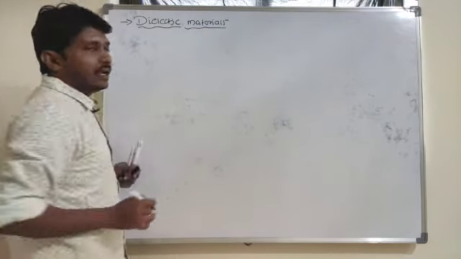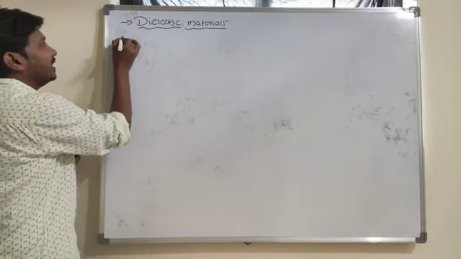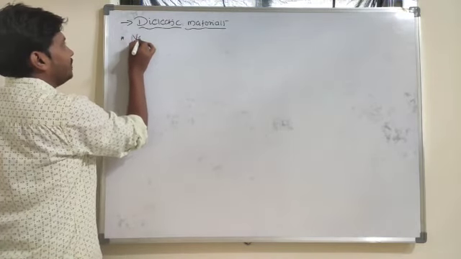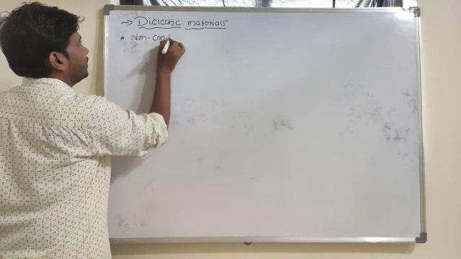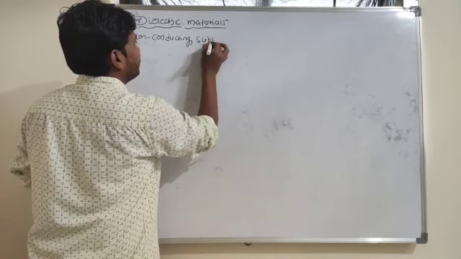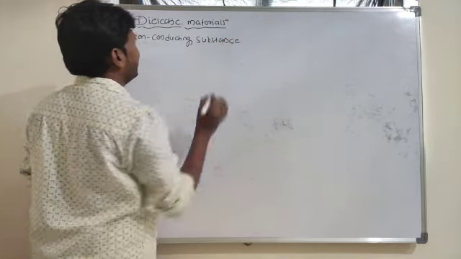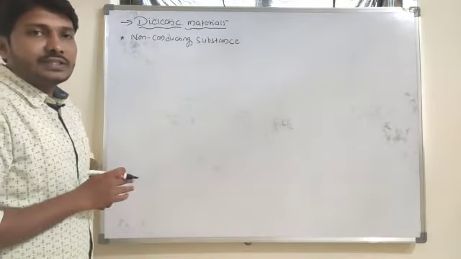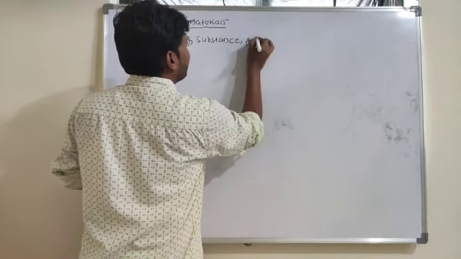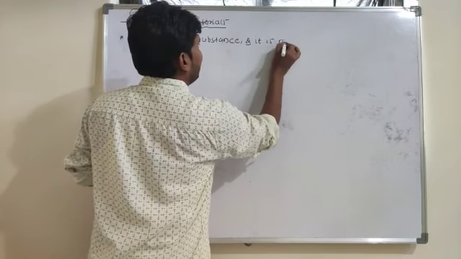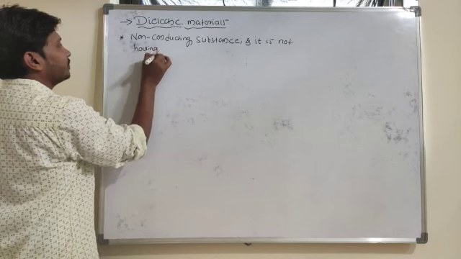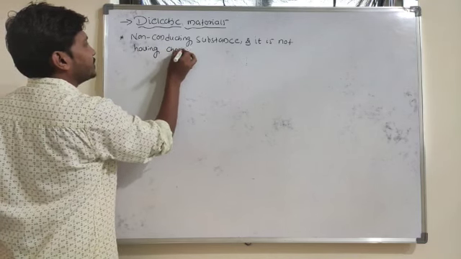So what are the dielectric materials? Basically, dielectric materials are non-conducting substances, and these substances do not have charge carriers.